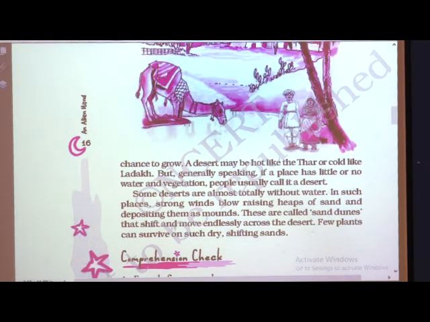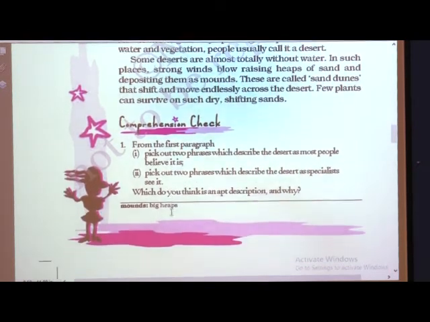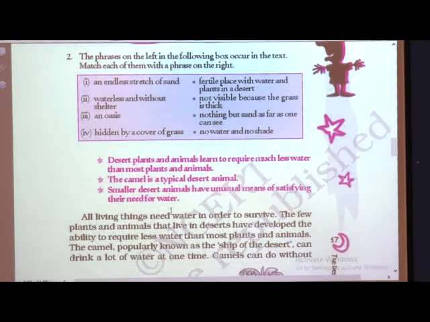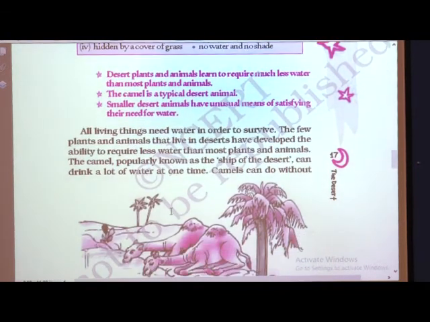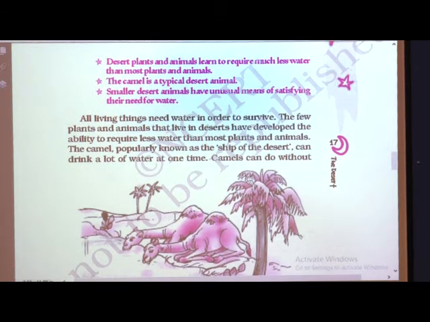Before going to the exercise, we will complete the story. Open page number 17, the second half of this lesson, which tells much more about the desert. Here we are going to talk about the various desert plants and animals and how they survive there.